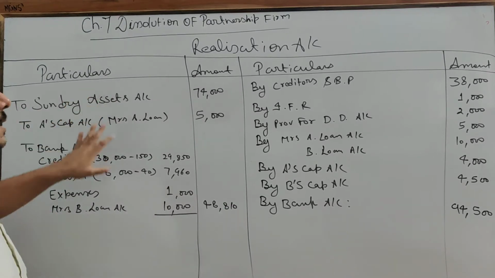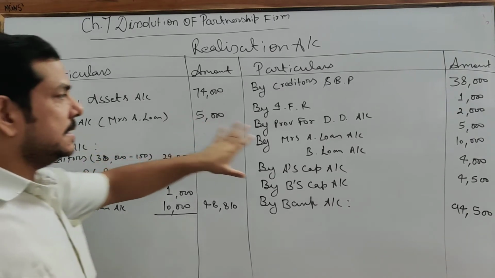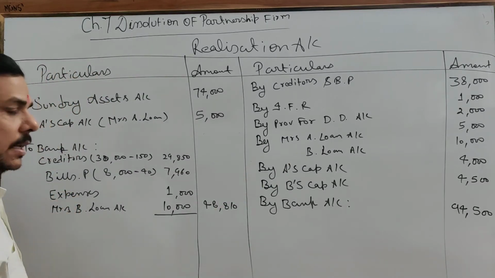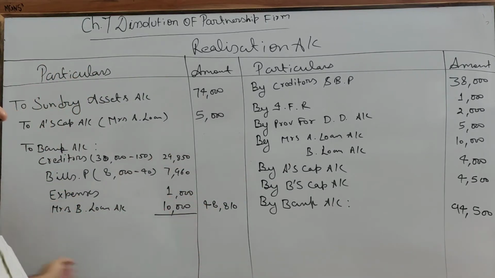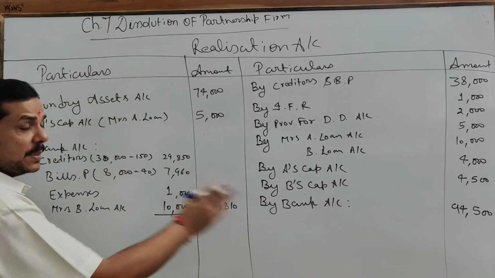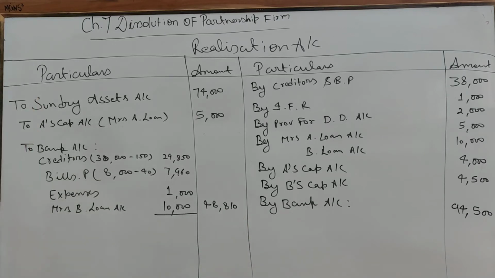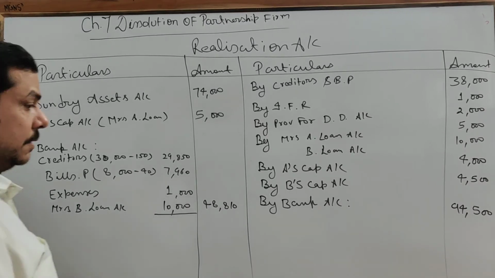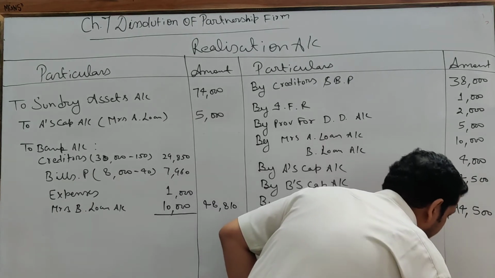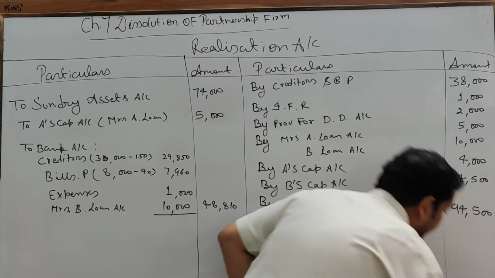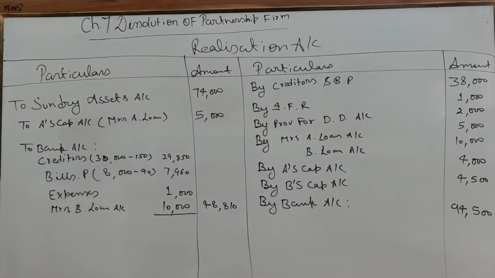As I told you, this is our payment side, expense side, and this is the credit income side because assets are being sold over here. So first we will make a total of that and see which side is bigger. If the credit side is more than the debit, we are having a profit, and if debit expenses are more than the sale, then we will have a loss. So here we are having a profit. Total of the credit side is 1,59,300. This is the total. Clear?